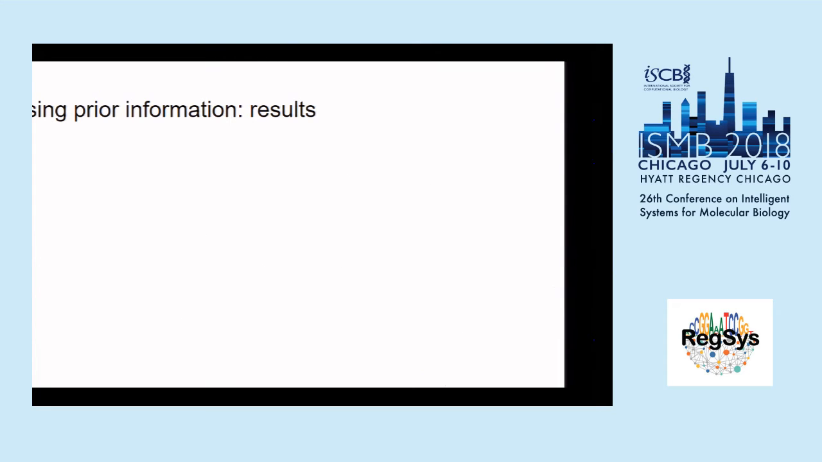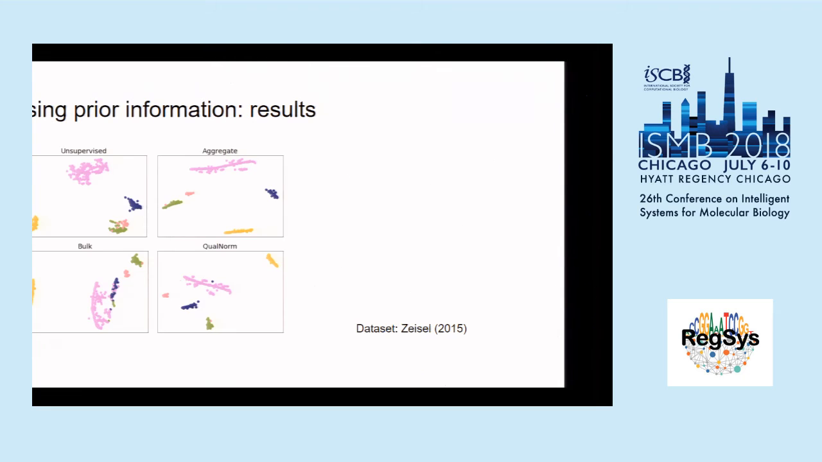So, results. We tested qual-norm on the Z-cell dataset, which is a brain cell dataset. This dataset contained a list of annotated cell types, and there was another dataset that had bulk RNA-seq data for some of these cell types.